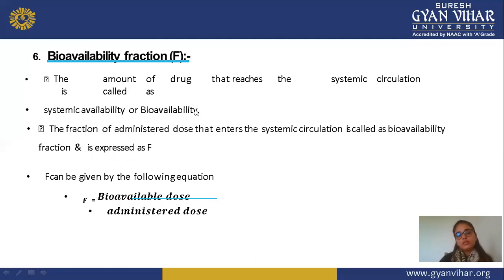So F, or the bioavailability fraction, is calculated by the following equation. This is the ratio of bioavailable dose divided by administered dose. In this, not too much value is required. We just check how much bioavailable dose is available, or how much drug is bioavailable in the systemic circulation. We divide this value by administered dose. Administered dose is the total amount of drug that you are taking or administered. So bioavailable dose is divided by administered dose.